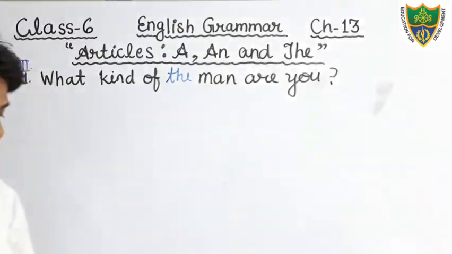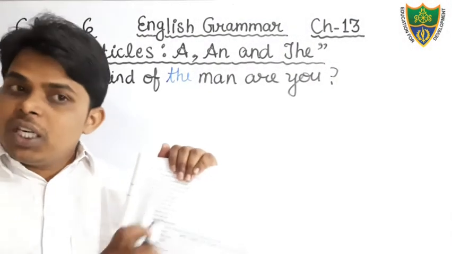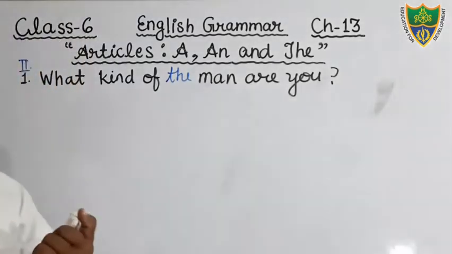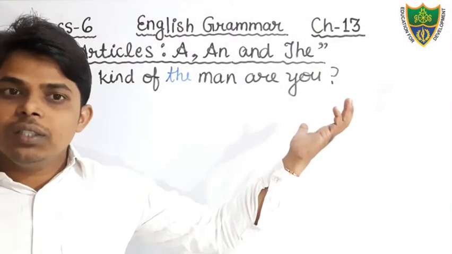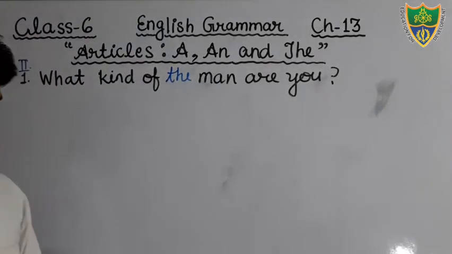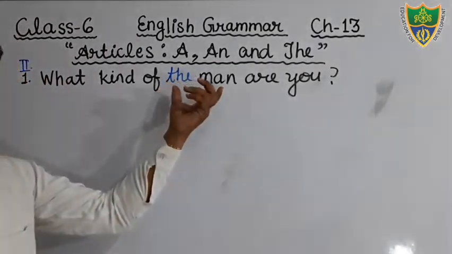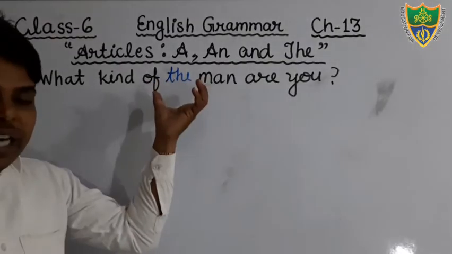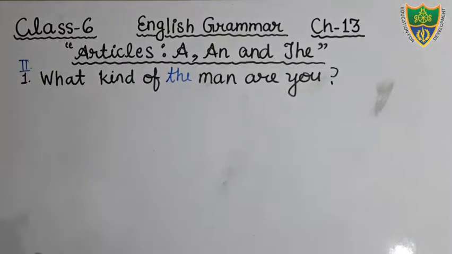Students, there is enough space given in your book. In the given space, you have to write the complete correct sentence: What kind of the man are you? You will use the article the. Come to the next question. I will write the answer only; I will not write the question one time and the answer another time. So you will write this correct sentence in the given space, and come to the next question.